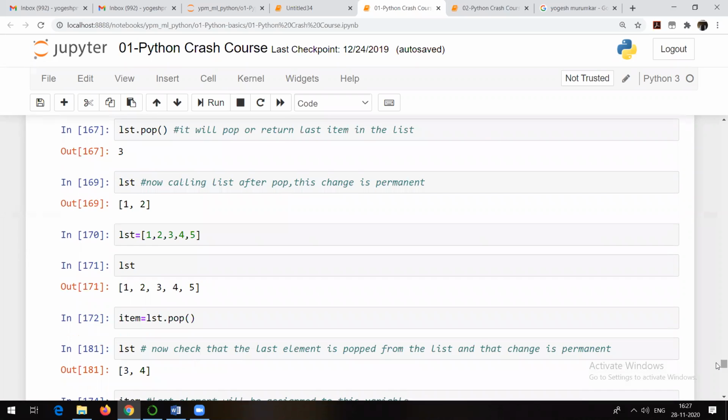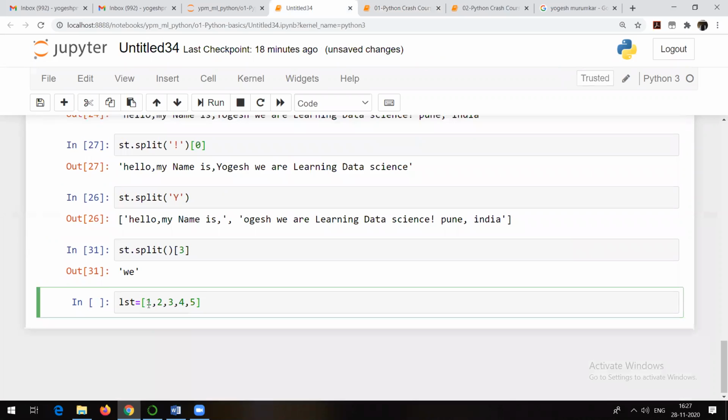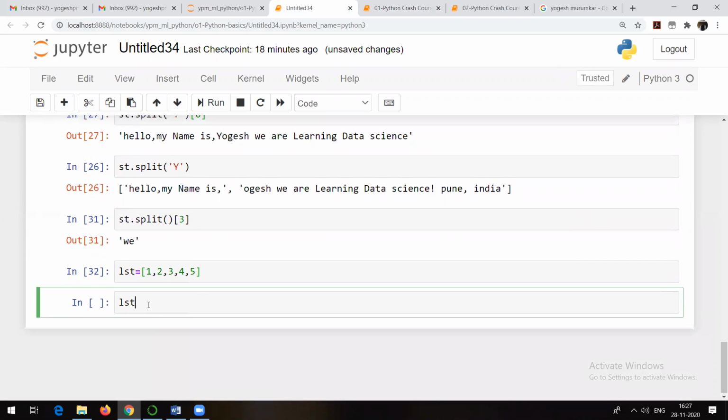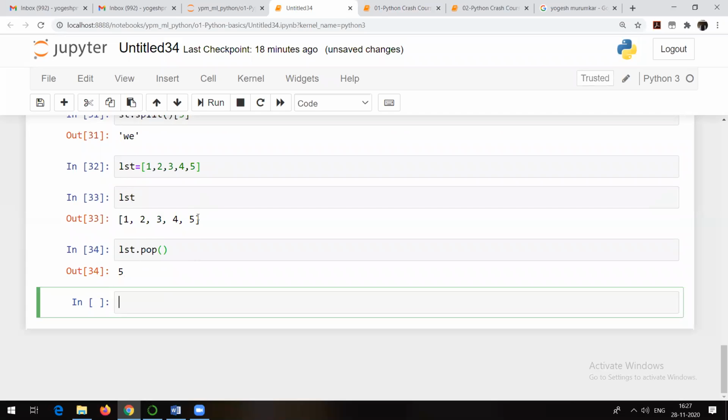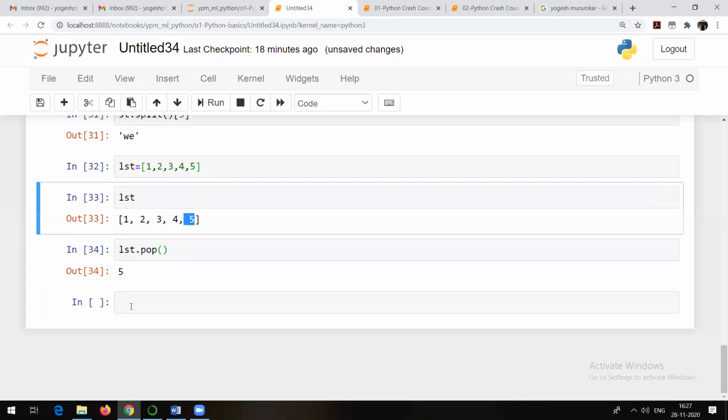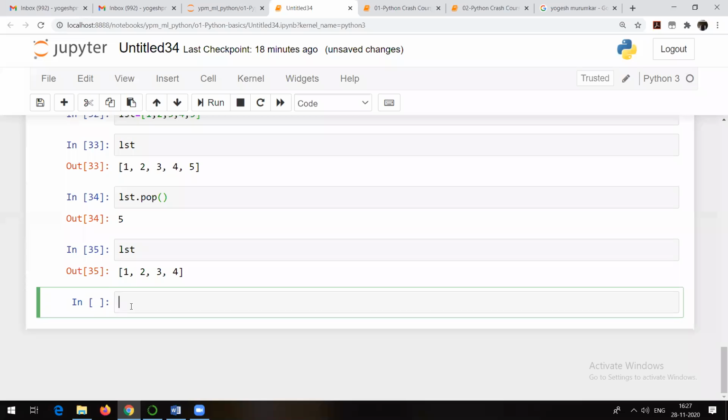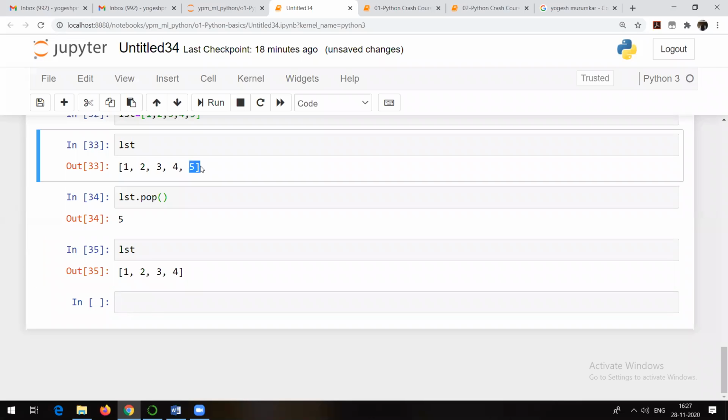And yeah, one more thing: suppose I have a list like this. This is my list. Now if I try to see all the methods, here we have append and all those things we have seen. If I talk about the pop method, by default it pops the last element from the list. If I try to pop it, you'll see 1 2 3 4, because the last one is popped.